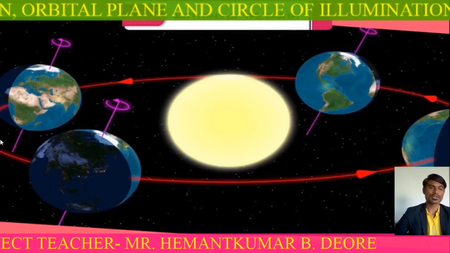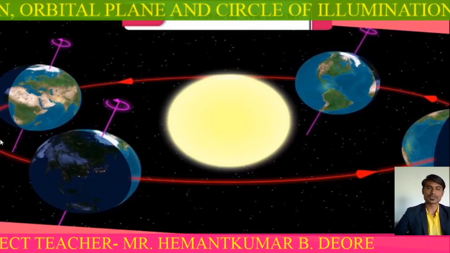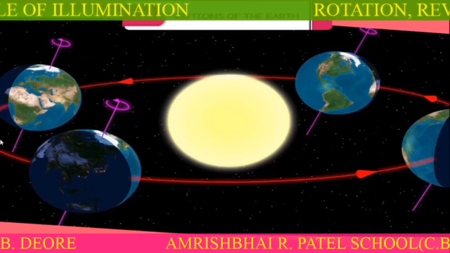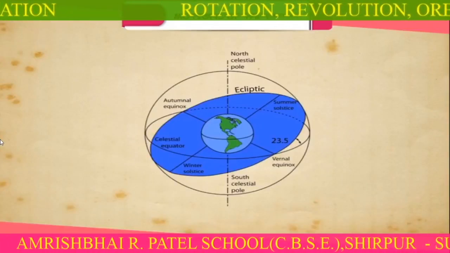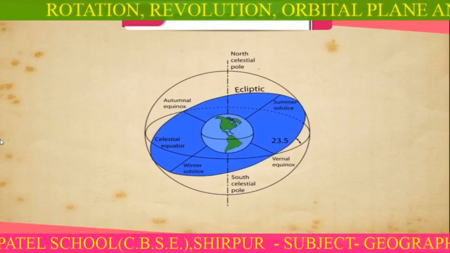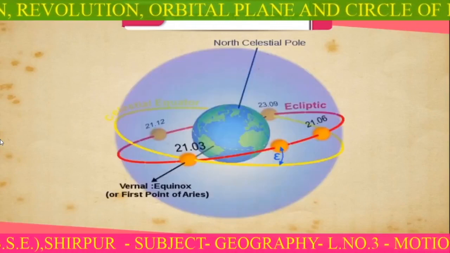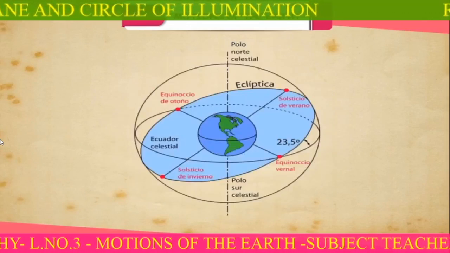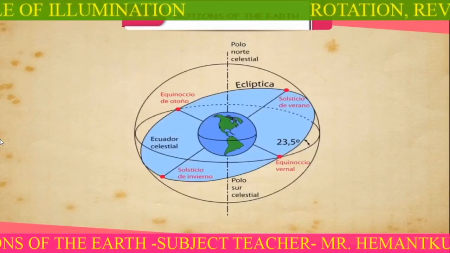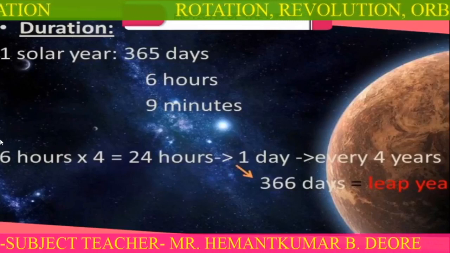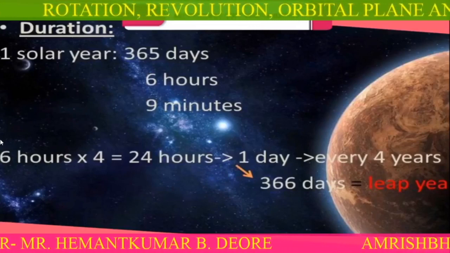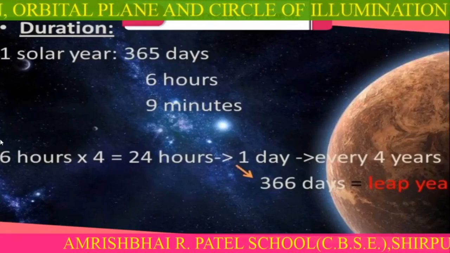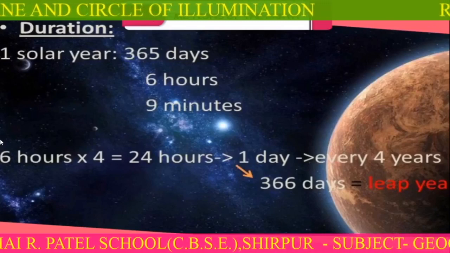So let us understand about the revolution. The movement of the Earth around the Sun on an elliptical orbit is called revolution. Elliptical orbit means that the path of Earth around the Sun is of oval shape and not round or circular. The Earth completes one revolution in a period of 365 days and 6 hours. We consider a year consisting of 365 days only and ignore 6 hours for the sake of convenience.